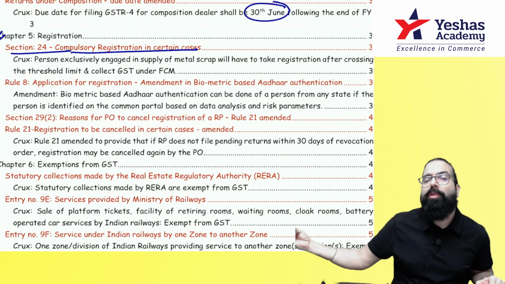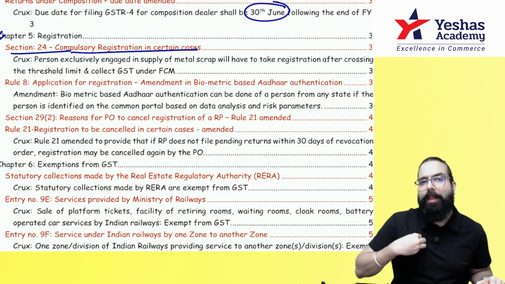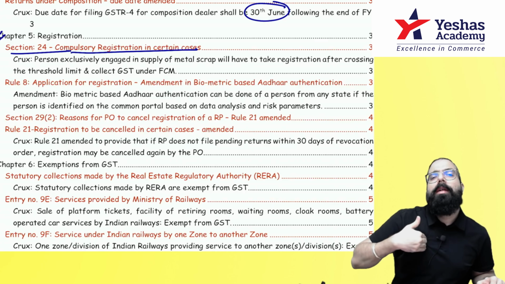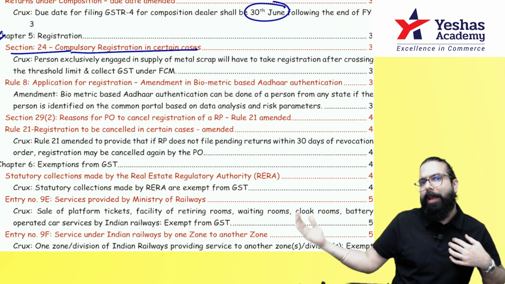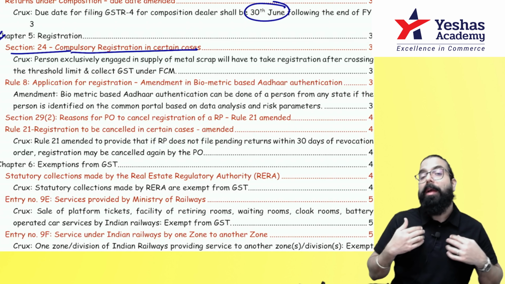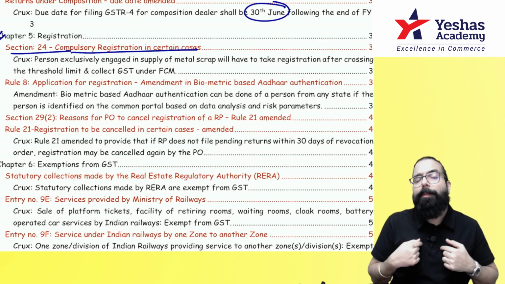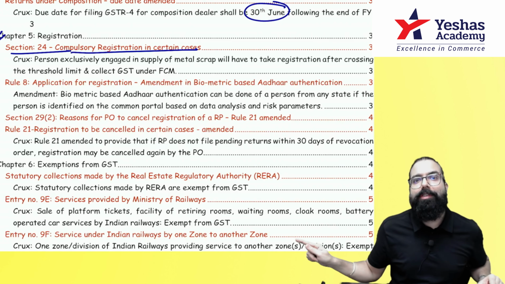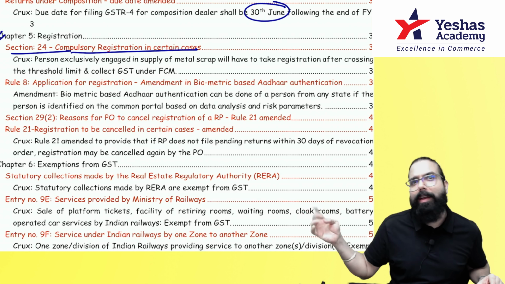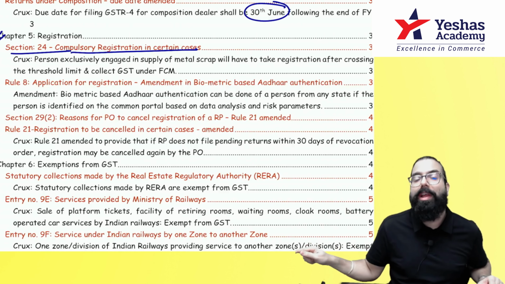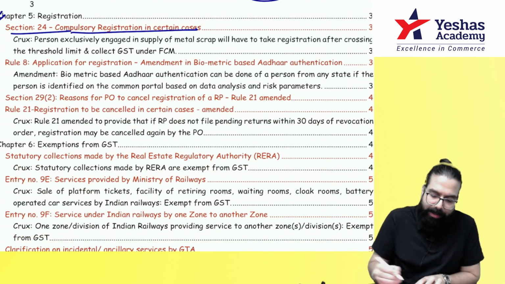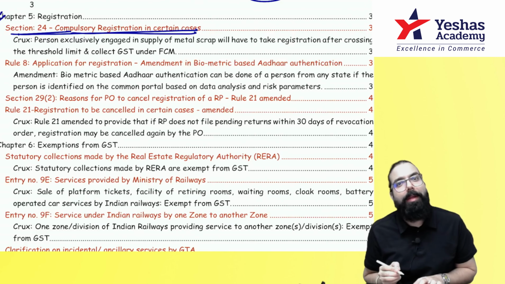If a supplier is supplying metal scrap to another person, the recipient, then remember one thing: the recipient of metal scrap will pay the GST under RCM. But the day the supplier's turnover crosses the registration limit, that is 40 lakh, 20 lakh, or 10 lakh as the case may be, the supplier has to take registration and then he will charge GST under forward charge, and reverse charge will not apply. That is the point of compulsory registration.